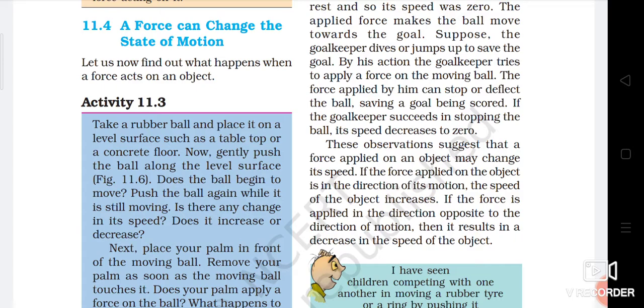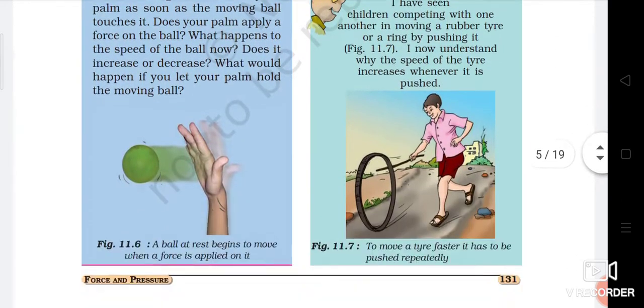It can give motion to a steady object. Force can stop a moving object. Force can change the direction of a moving object. Force can speed up the motion of an object. Force can stop or decrease the movement of objects. So this is all about how a force can change the state of motion.